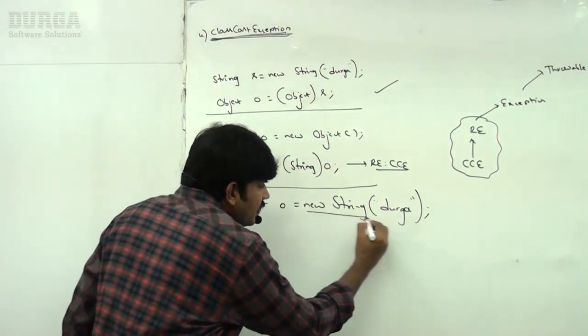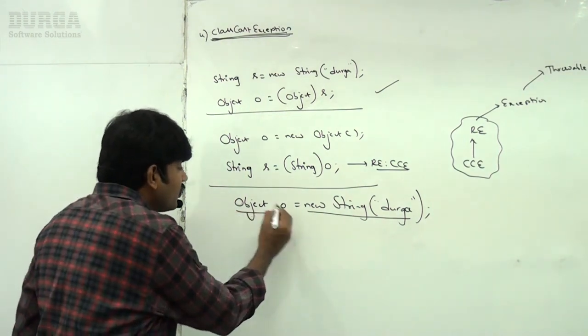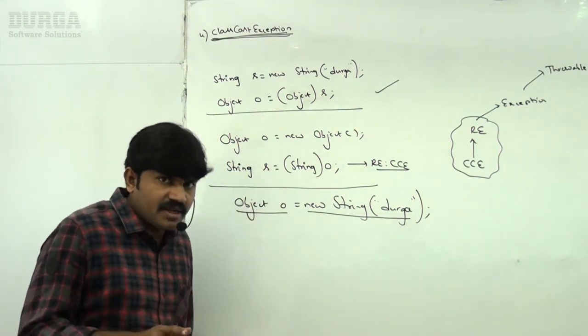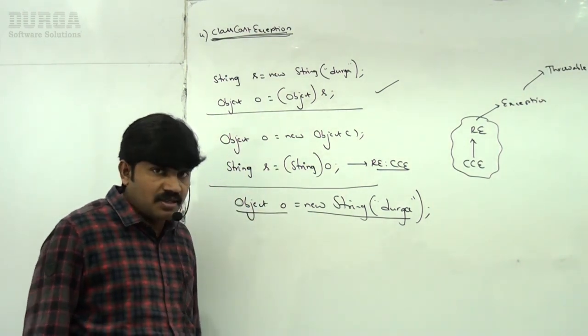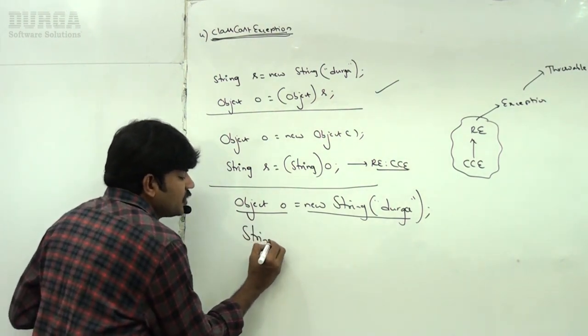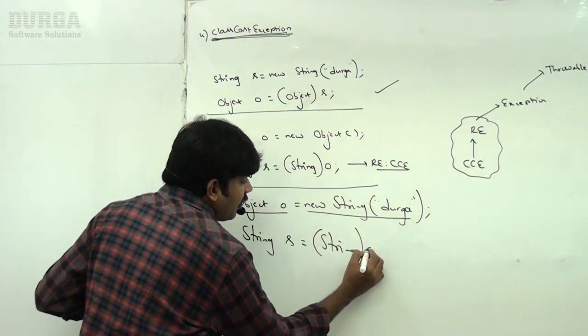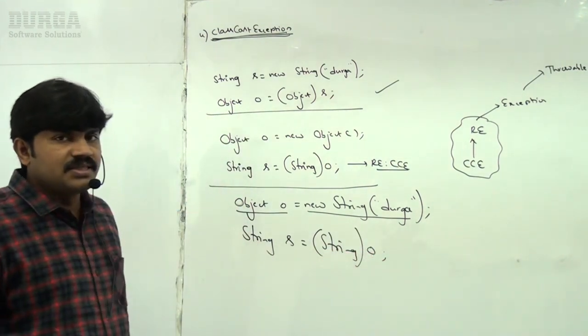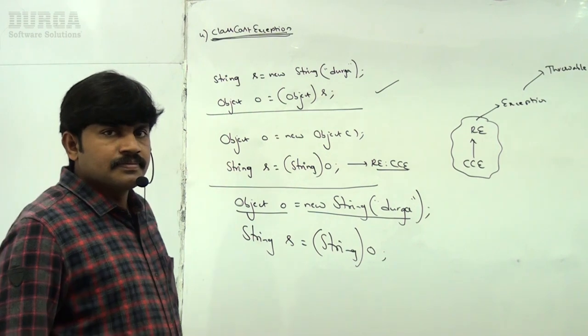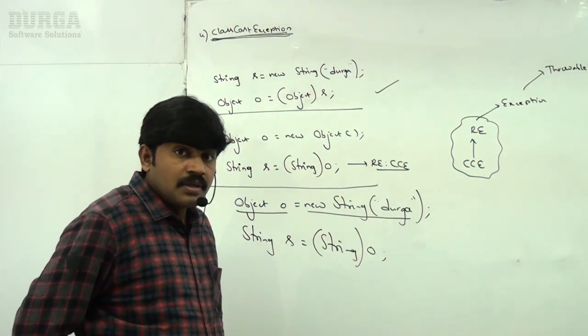It is a String child object, but the reference is a parent reference. Parent reference can be used to hold a child class object, no problem at all. Now I want to typecast this: String s = (String) o. Is it acceptable or not?